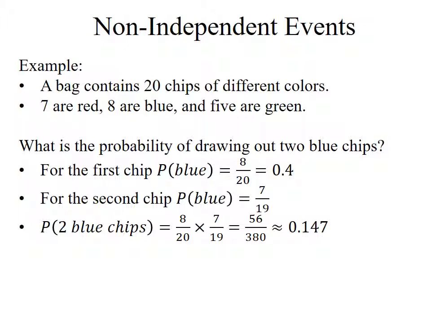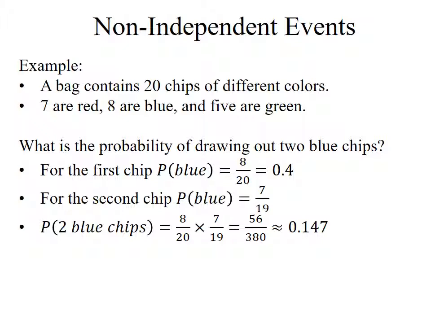But notice in this case, I'm going to draw out a chip and then I'm going to draw out another chip without sticking the first one back in there. So for the second draw, that's going to change. For the second draw, there are only 19 chips left in the bag. And I removed one of the blue ones, so only 7 of those 19 chips are now blue. So for the second chip to also be blue, that's a 7 out of 19 chance. It matters what happens the first time. If I didn't draw out a blue one, then it would be different. So in this case, I need to consider how the first event affects the second event.